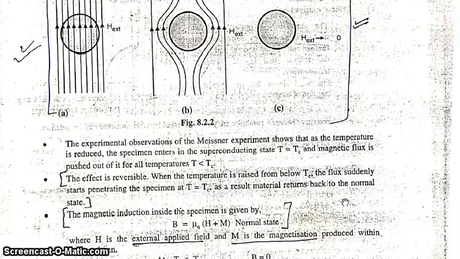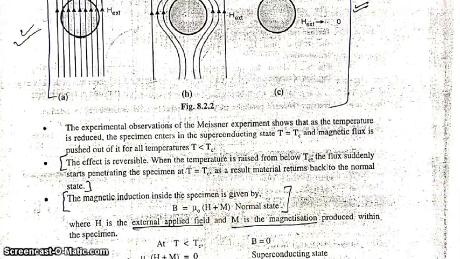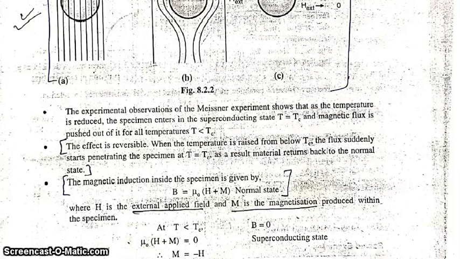So the magnetic induction inside the specimen is given by B = mu naught (H + M). Here H is the external applied field and M is the magnetization produced within the specimen. So B = mu naught (H + M) when the material is behaving as a normal conductor.